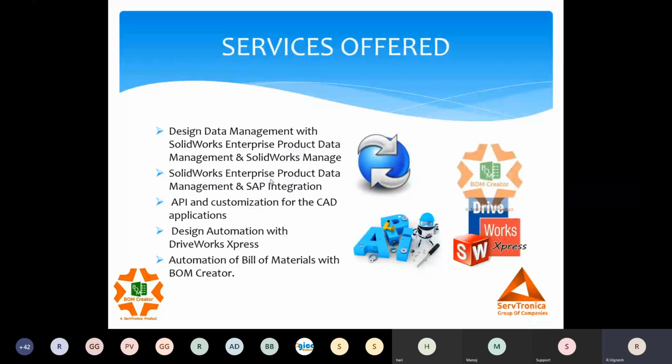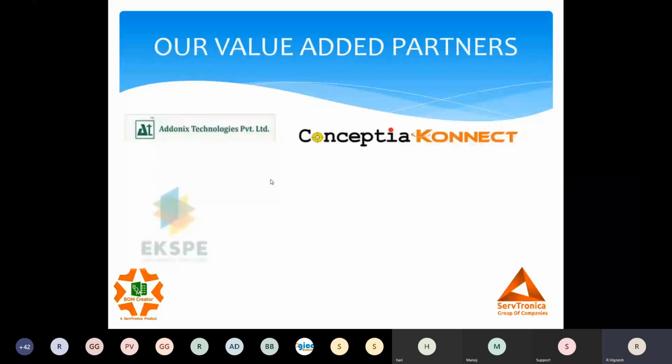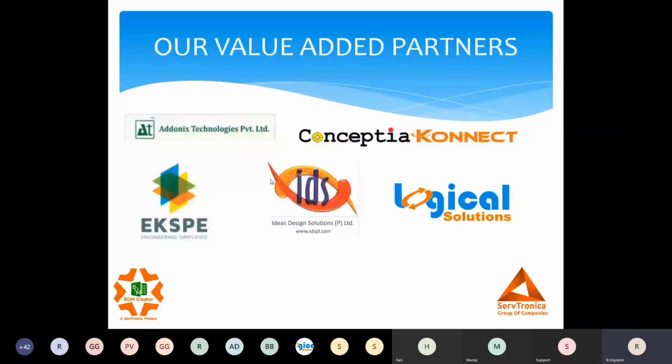This BOM Creator is a product developed by our team for the automation of complete bills of materials. These are a few of the value-added partners across India, and Logical Solutions is our partner for Andhra Pradesh and Telangana. So any questions, queries, or suggestions, you can come through Logical Solutions to us.